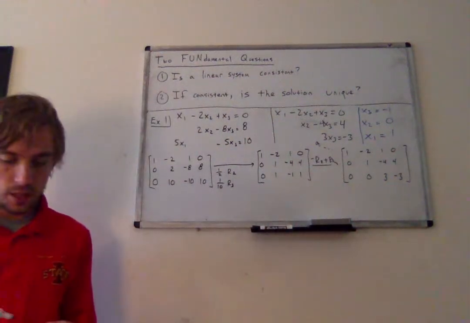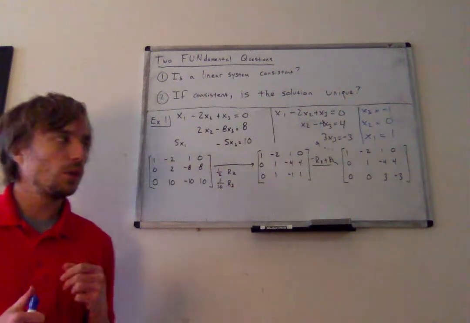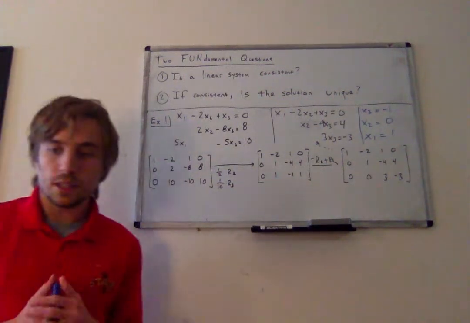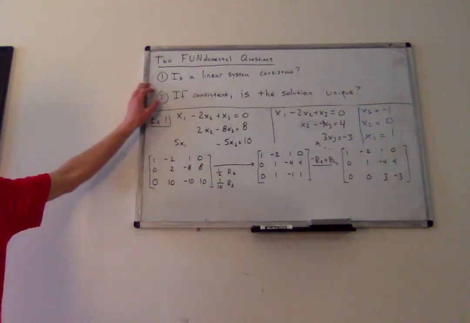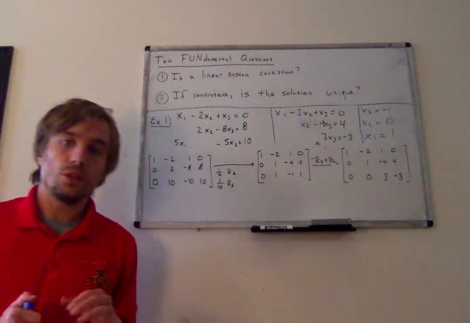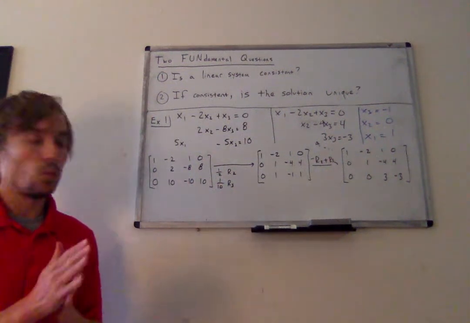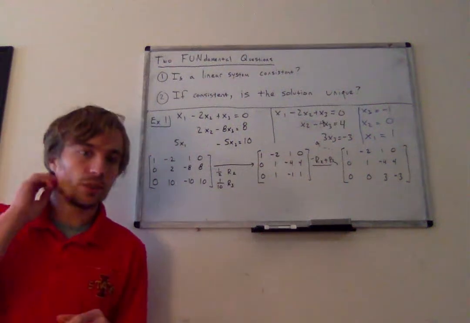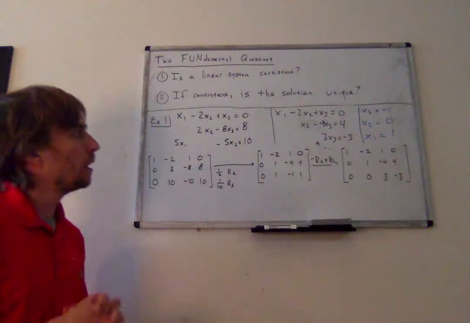All right, so this is yet another example, like the first example we saw in video 2, of a system that is consistent because we found a solution, and has a unique solution. And so why does this system have a unique solution? Why is this solution the unique solution? So, some intuition behind that.